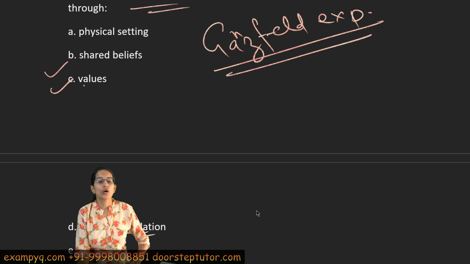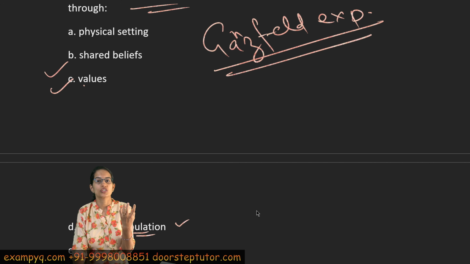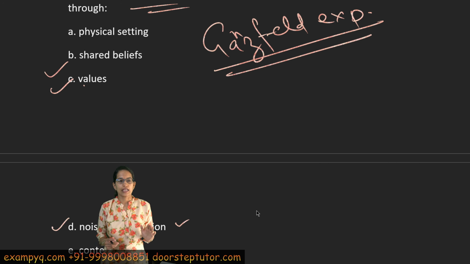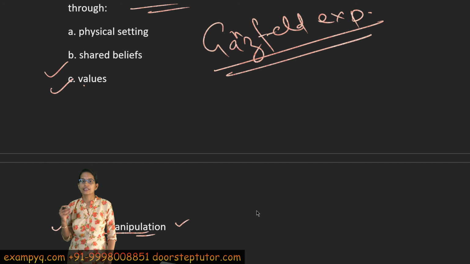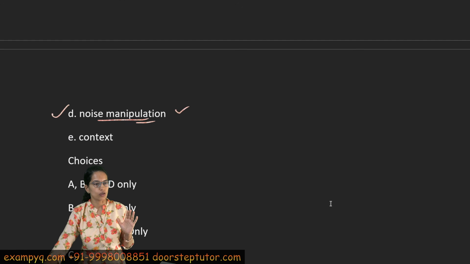requires noise manipulation. Now under Ganzfeld experiment, we have seen that white noise is created and a red light is there, and that focus is generated. So if the noise is manipulated, that telepathy can be highly successful. So sensory deprivation is a key aspect to it. So B, C and D would be the right answer in this case. I need not know the exact context in which this has to be there. So context and physical settings are not required.